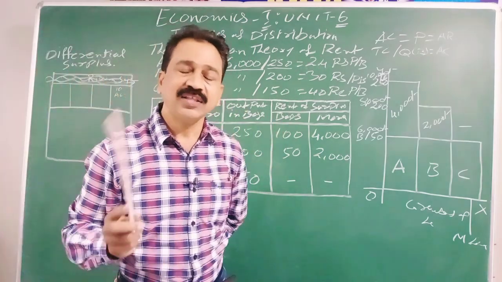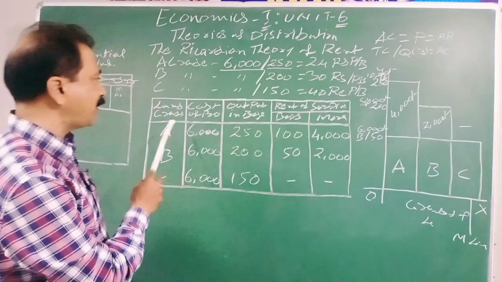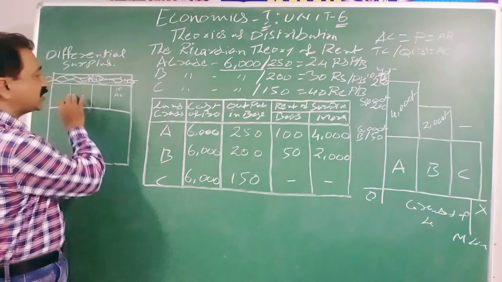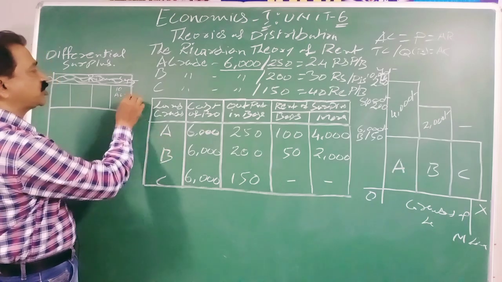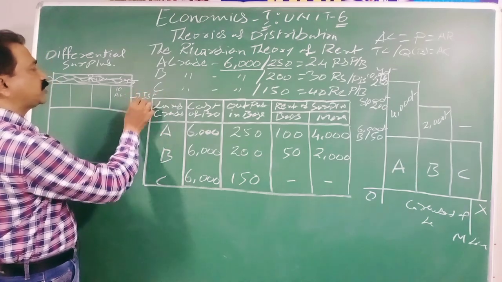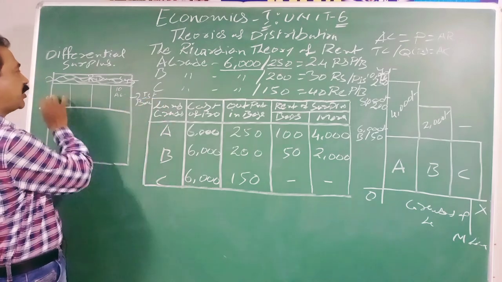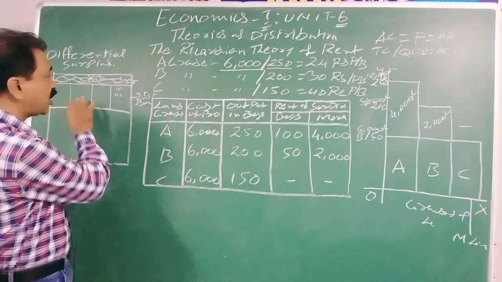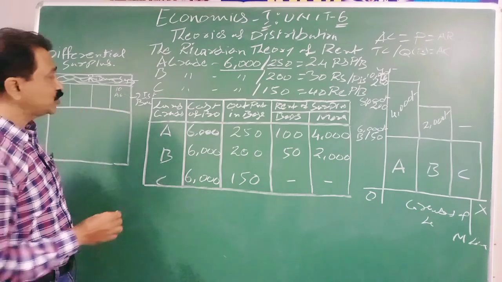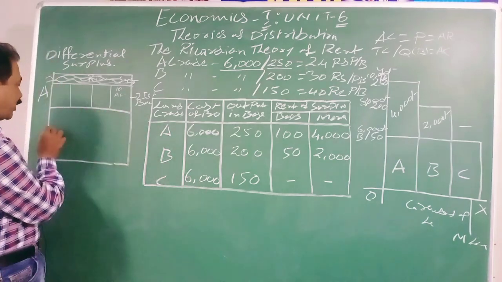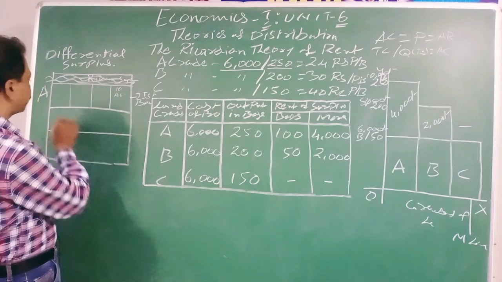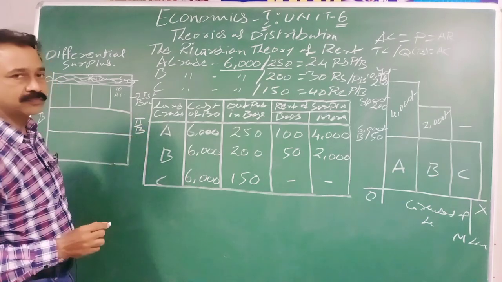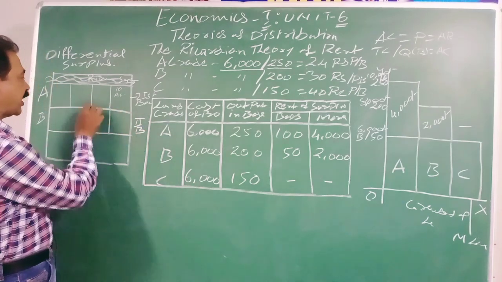Next, another batch of people went to the same newly invented land. Now, the A grade lands have been occupied by the first batch. First batch occupied A grade lands. This is A grade land. Now it is not available for the second batch. So what did the second batch do? They occupied B grade lands. This is the second batch. They occupied B grade lands.